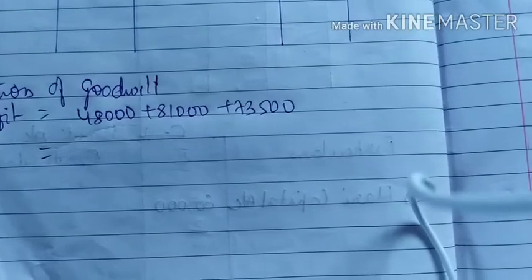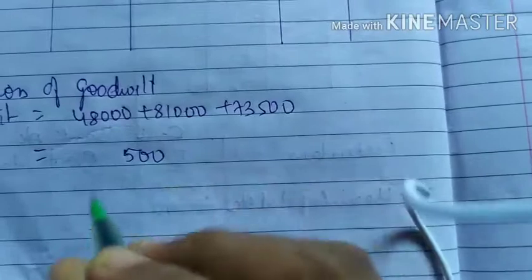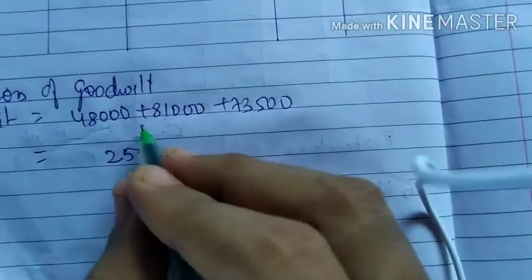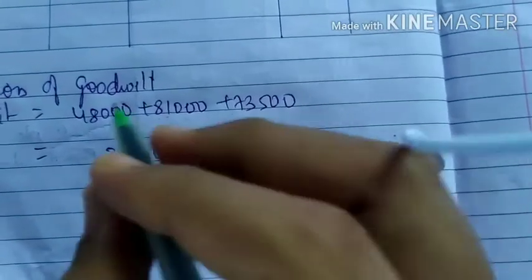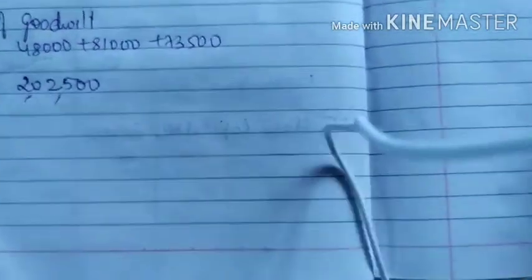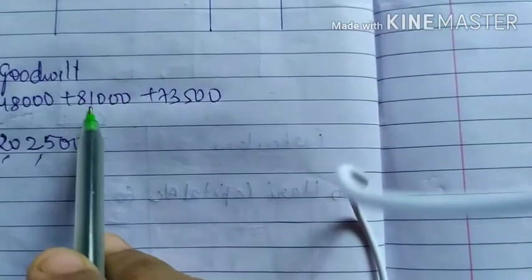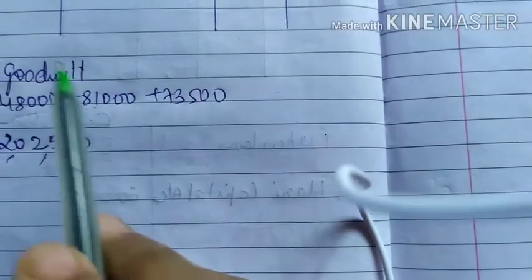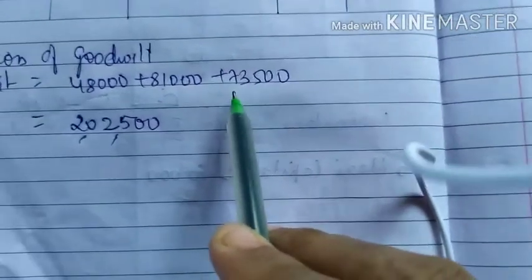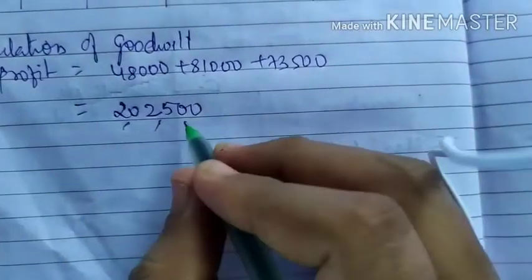If you add this up, you will be getting 2,05,500. Let me add once again: 8 plus 1, 9, 10, 12. 1 carry. 5 plus 8, 13. 13 plus 7 is 20. It comes to 2,02,500. This is the total profit.